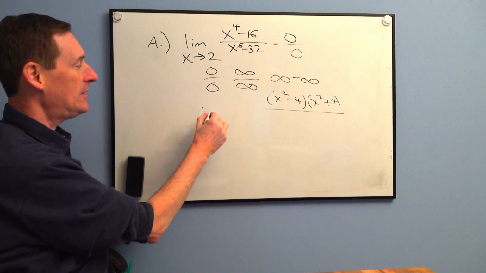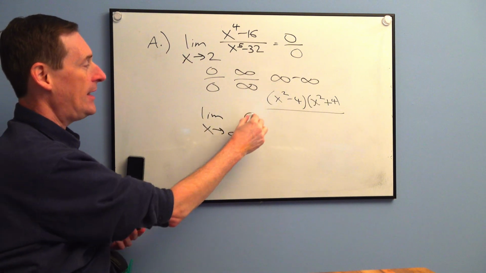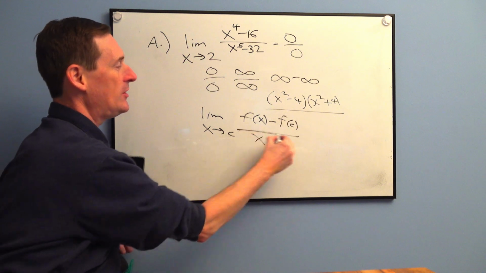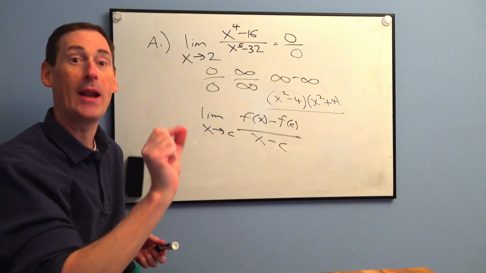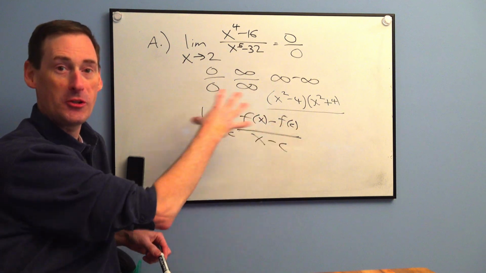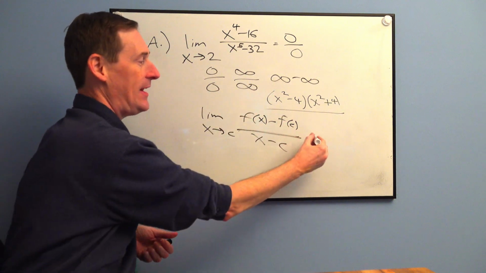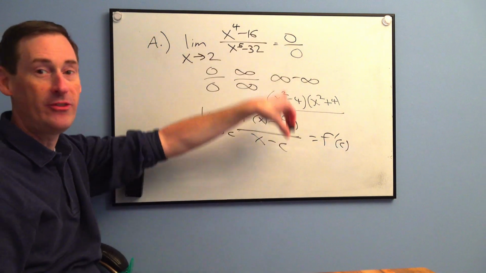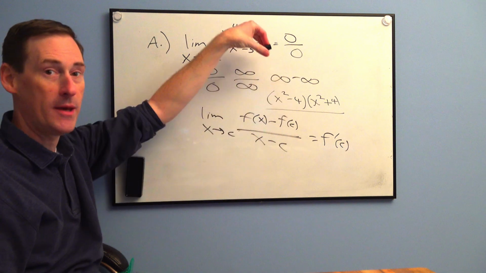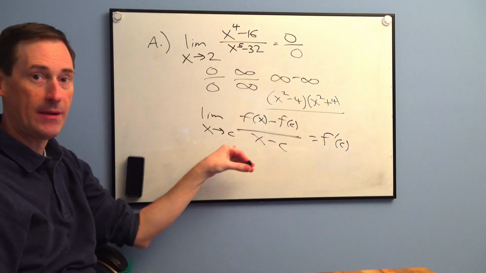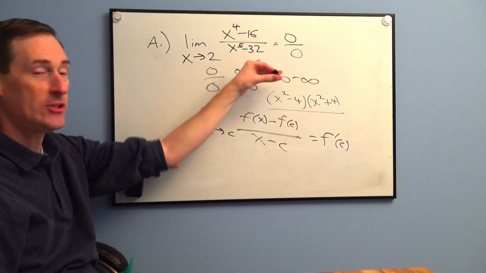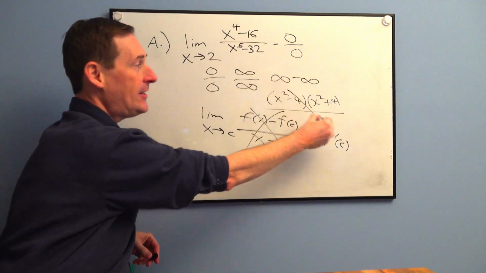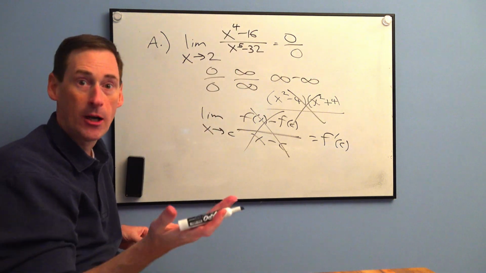There was something else we did, though. You remember the limit as x approaches c? And it was f of x minus f of c over x minus c. We called this the limit definition of the derivative at a point. Doesn't all this just mean take the derivative, plug in c, find f prime of c? Remember this tactic right here? Okay. This does not fit that form at all. Not one bit. C and c have to match. That's 2, that's 32. Okay, so this is worthless for this problem. Factoring is worthless for this problem, and it's indeterminate.